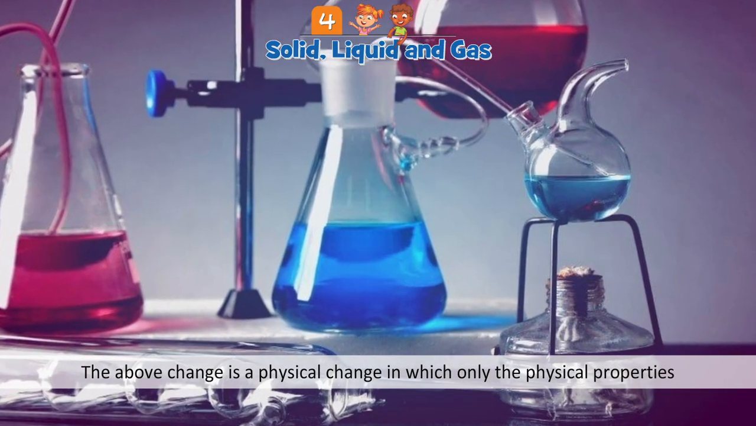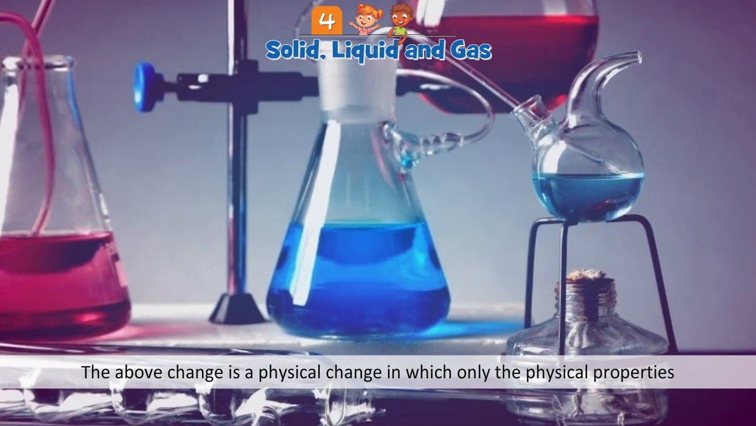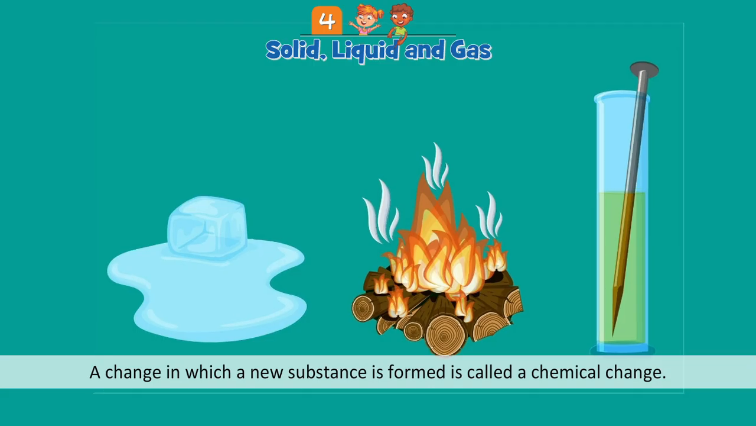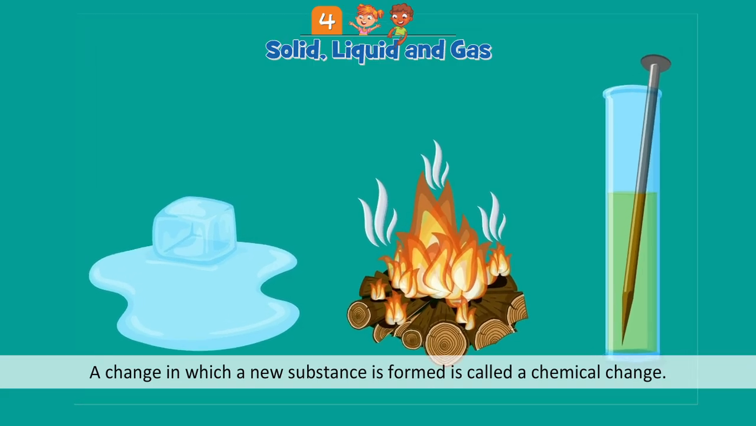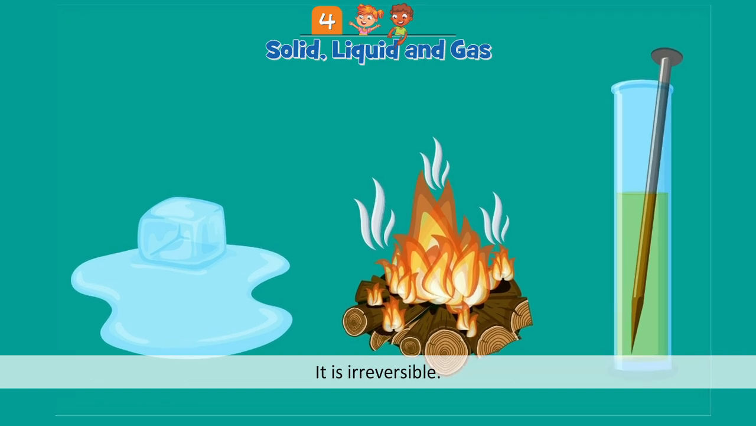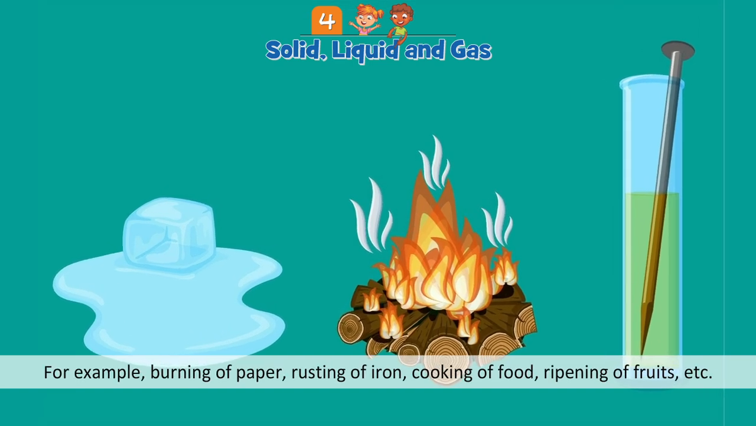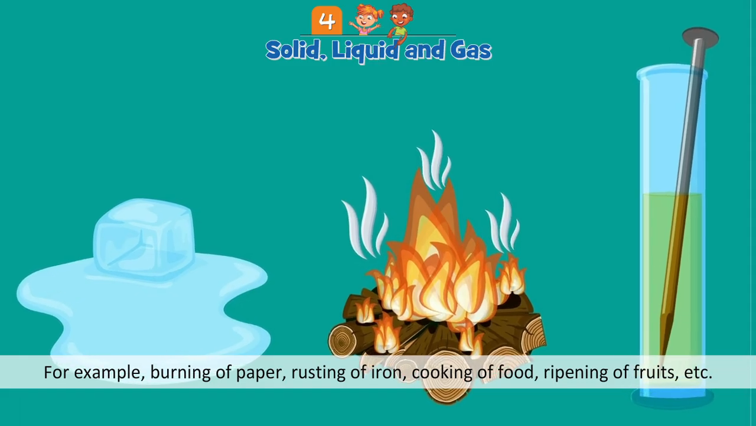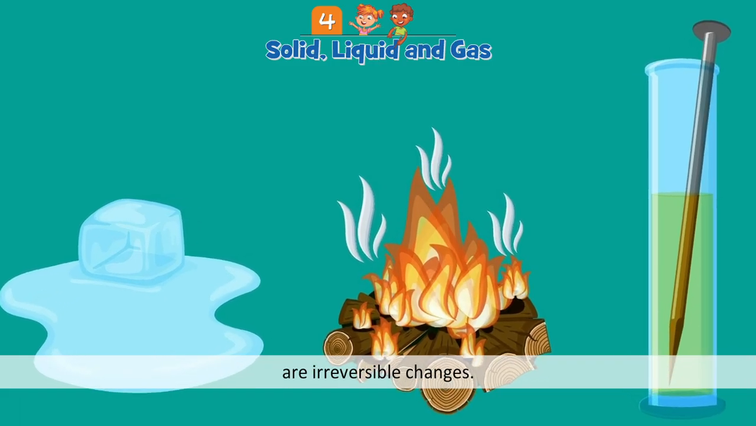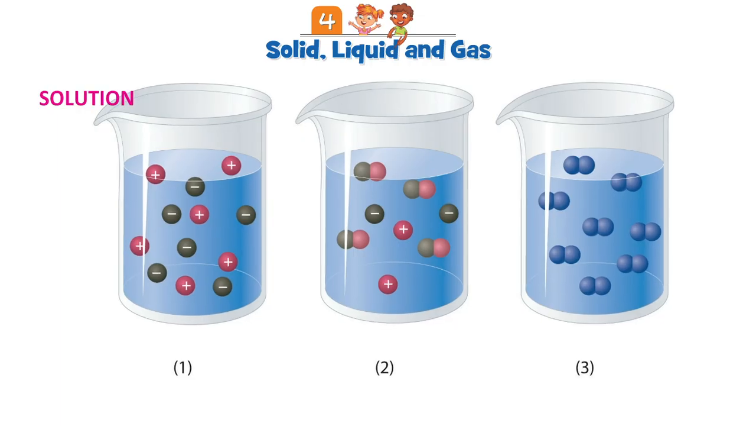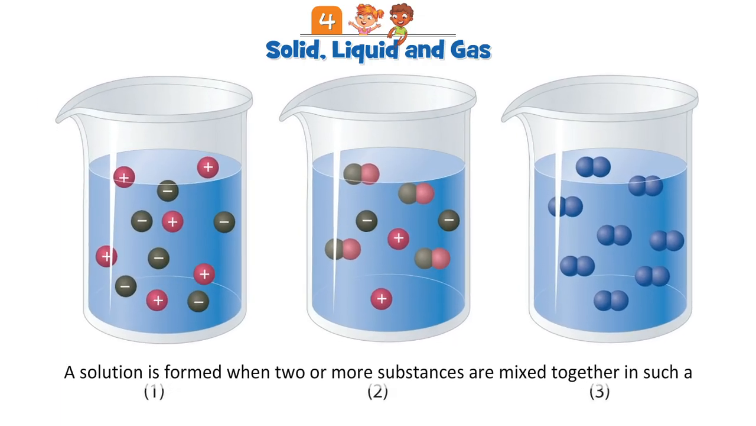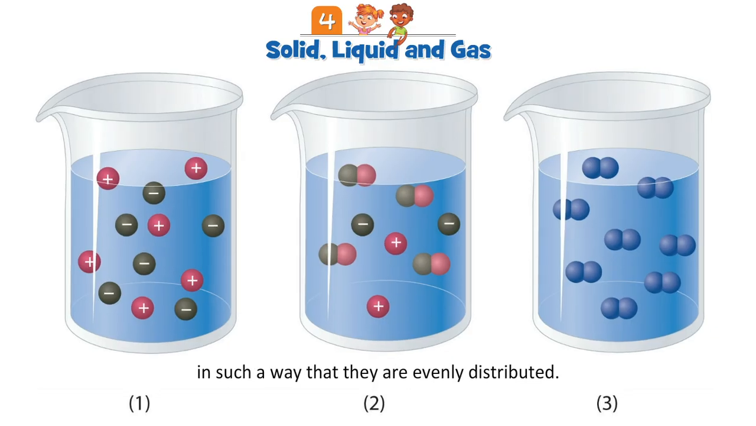The above change is a physical change in which only the physical properties of a substance change. They are reversible. A change in which a new substance is formed is called a chemical change. It is irreversible. For example, burning of paper, rusting of iron, cooking of food, ripening of fruit, etc. are irreversible changes.